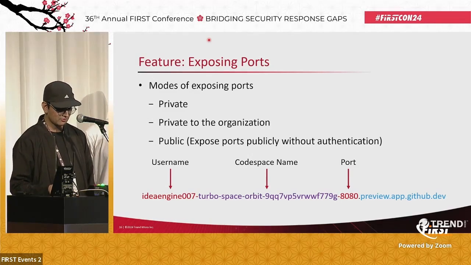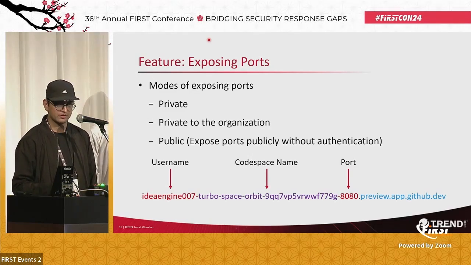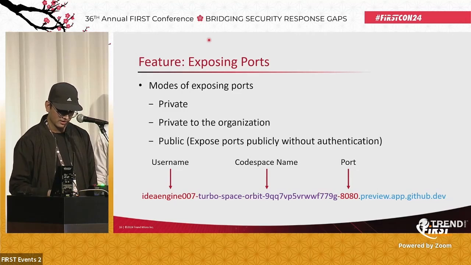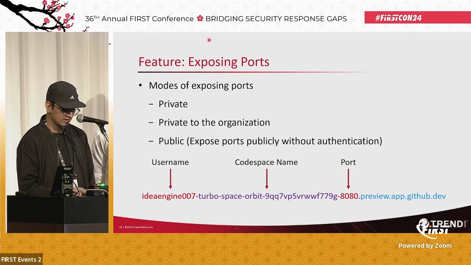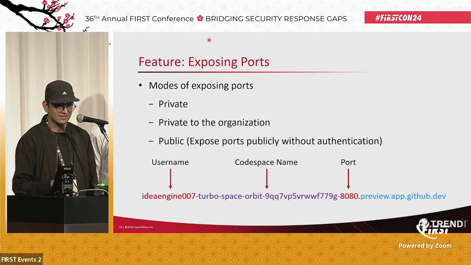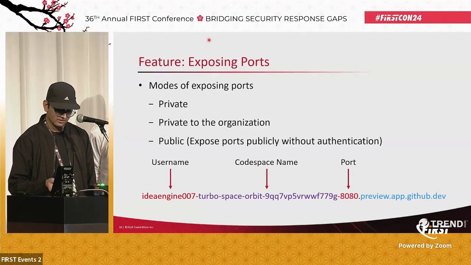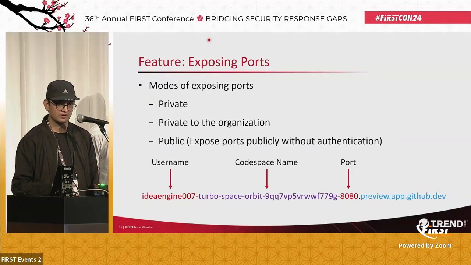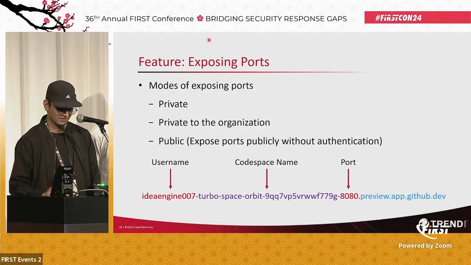It is interesting to also note that from the forwarded port URL, you can figure out the username, the codespace name, and the forwarded port. So you have the username followed by the codespace name followed by the port, separated by hyphens, .preview.app.github.dev. Additionally, if you notice, a privileged network attacker can also view which GitHub account is actually working based on the DNS requests as well, because this part won't be encrypted.